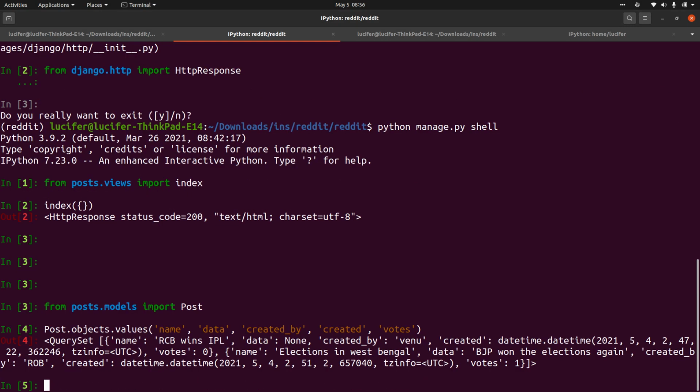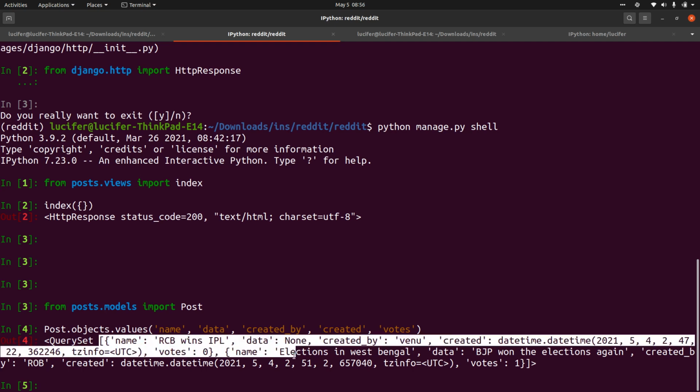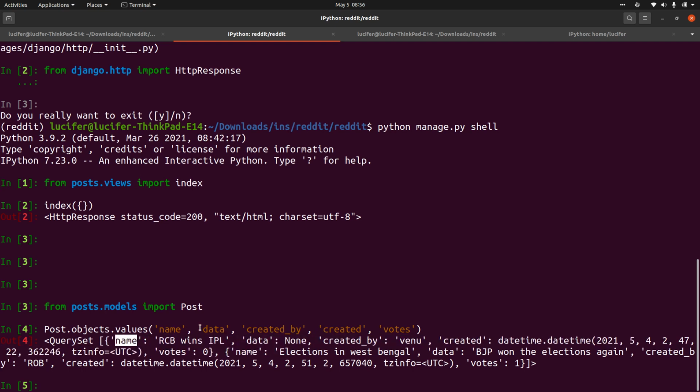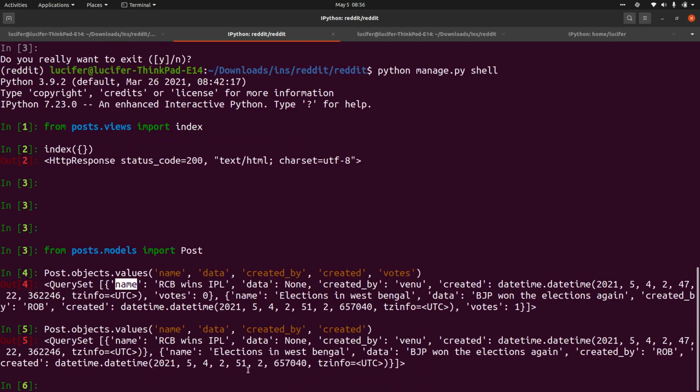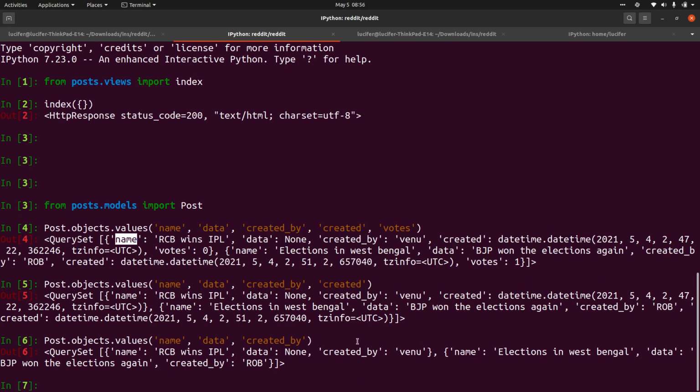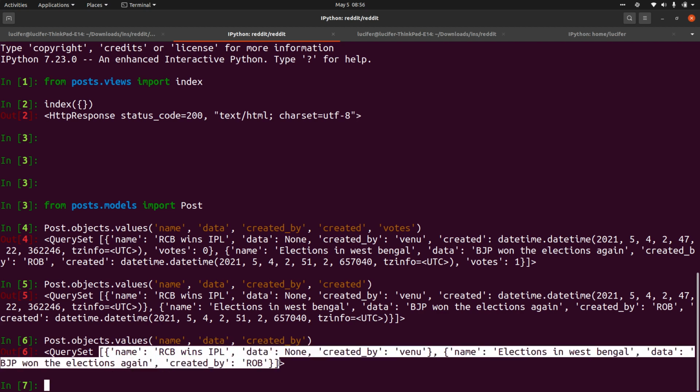When you run this, you can see it will create a list of dictionaries with the same column names, whatever you want. If you don't want votes, it will just give you without votes. If you only want three columns, name, data, created by, you can get only these three columns using values. This is how you can use values to get column data in the format of a list of dictionaries.